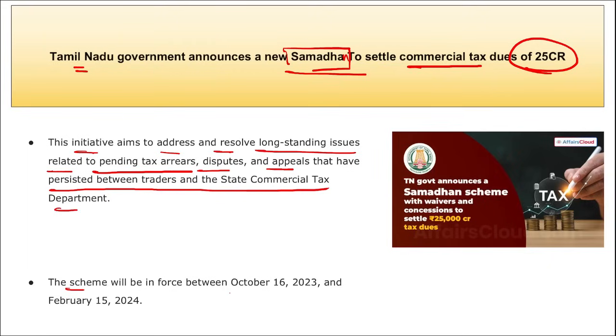The scheme will be in force from 16th of October 2023 till 15th of February 2024. I repeat, the name is Samadan scheme and it is a waivers and concession scheme that is basically to address and resolve the long-standing issues related to the tax arrears, disputes, appeals between the traders and the state commercial tax department. Correct. So friends, these are your important current affairs for the day.